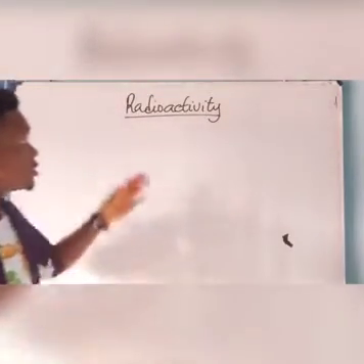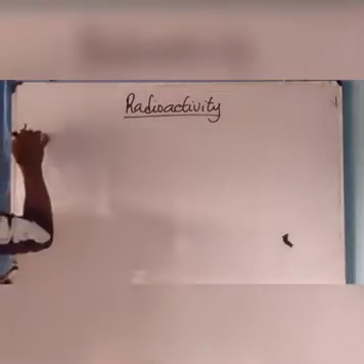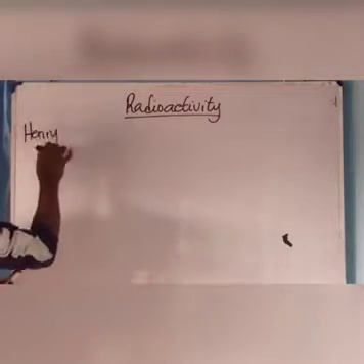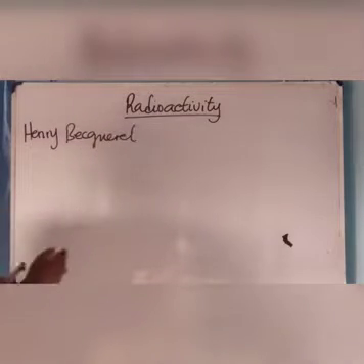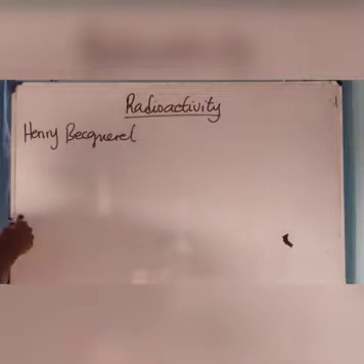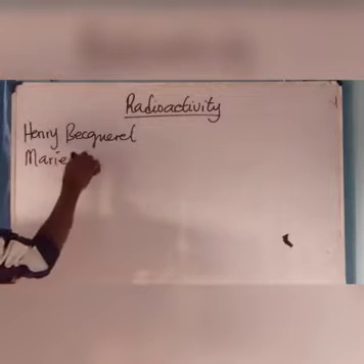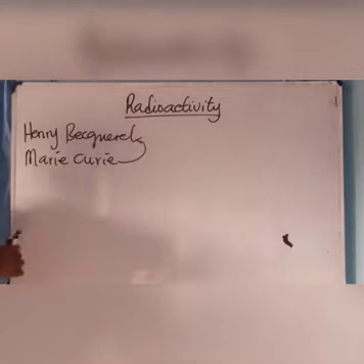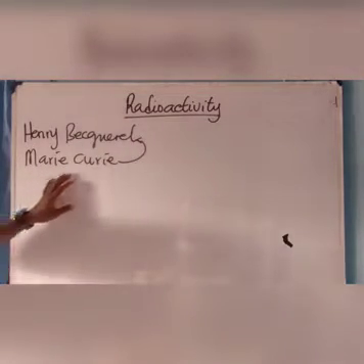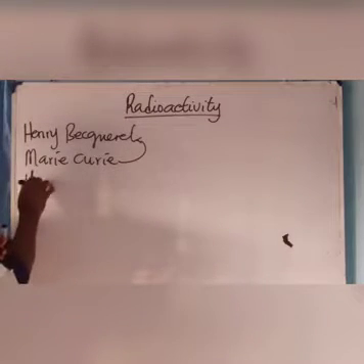Energy. Now, this term radioactivity was first discovered by Henry Becquerel, but it was named by his student called Marie Curie. Alright, Marie Curie was a student of Henry Becquerel. So it was Marie Curie that discovered uranium and thorium.